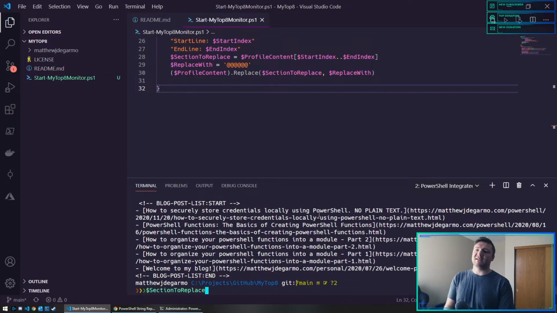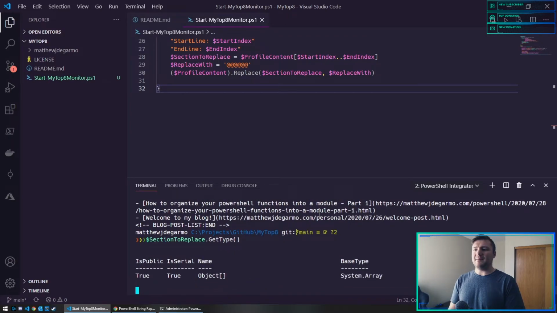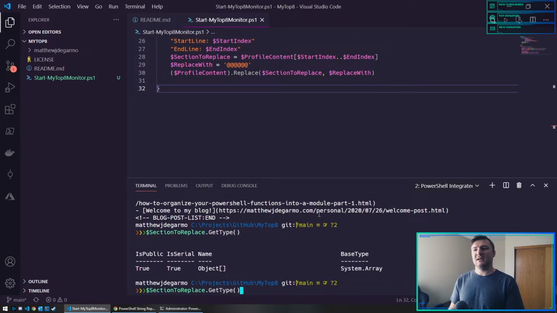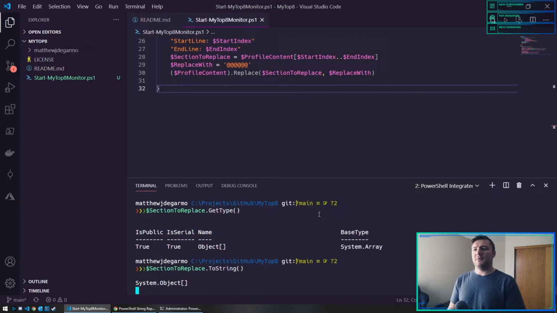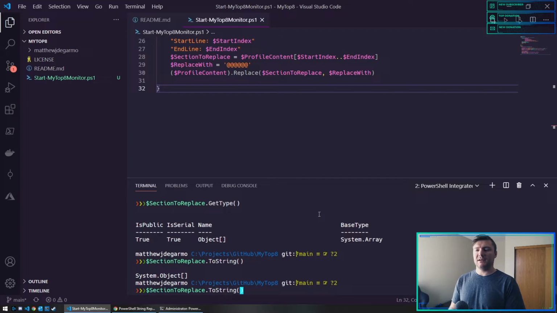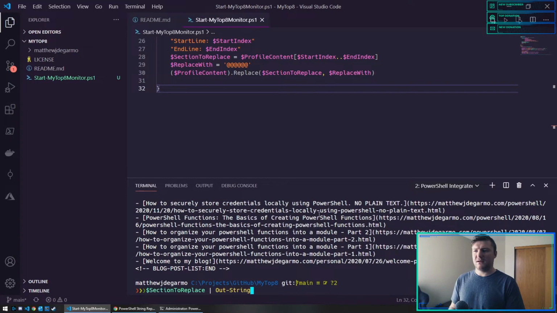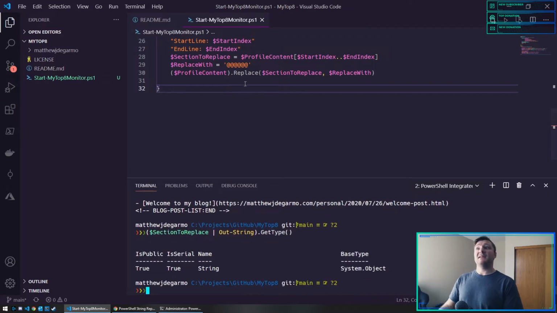The reason I'm doing this is so now I can get what type this is. This comes back as an object. I want it to be a string. So I'm trying different things here. There's a function called Out-String. Okay, that makes it a string.